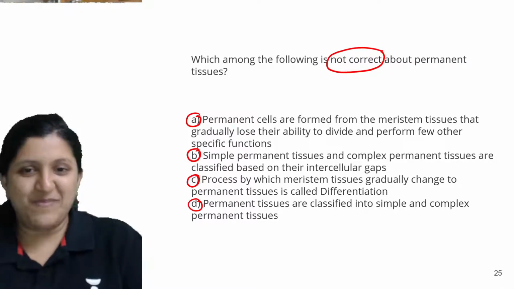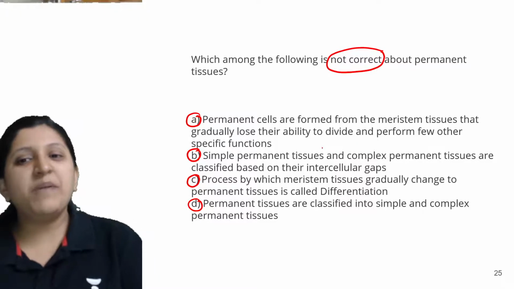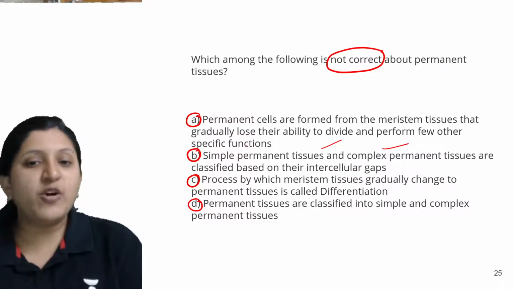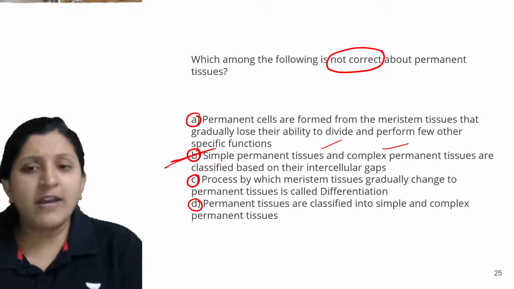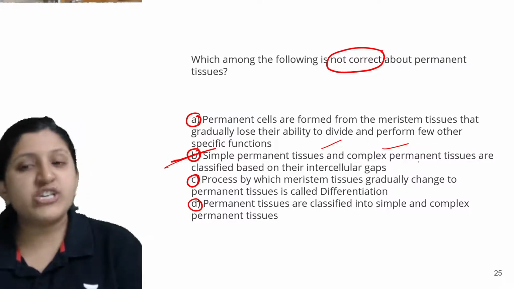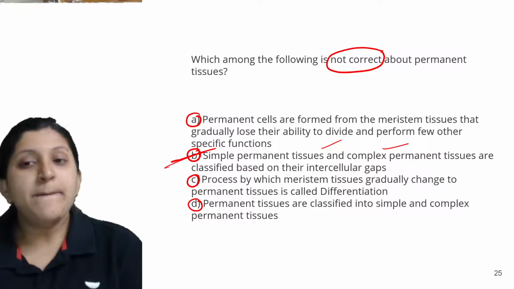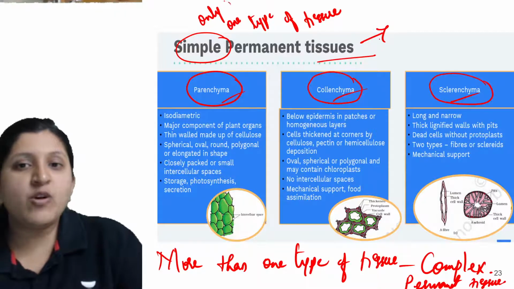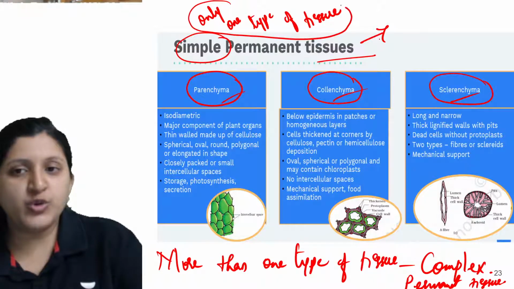Okay, so I'll explain. Simple permanent tissue and complex permanent tissue are classified on their intercellular gap, which is absolutely wrong, because I just told you in the previous slide also. Simple we say because only one type of tissue you can find.